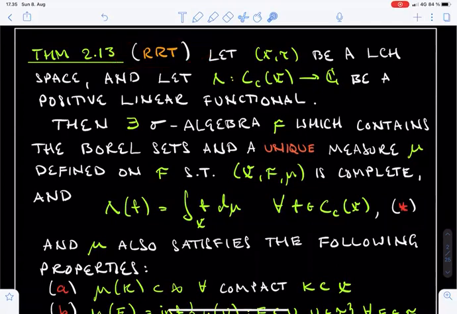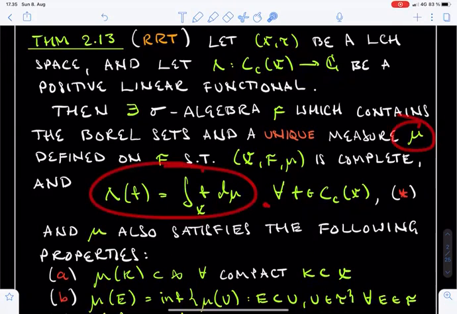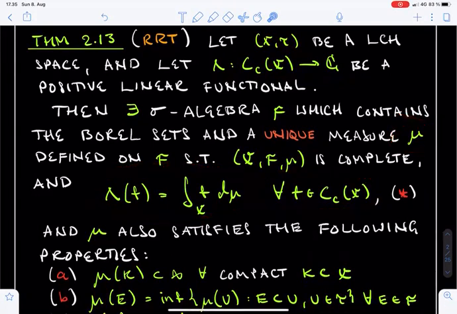Here is a reminder of the statement. On a locally compact Hausdorff space (X, τ), we are given a positive linear functional λ defined on C_c(X). Our goal is to represent this functional λ by a Borel measure μ, in the sense that λ(f) equals the μ integral of f for all f in C_c(X).